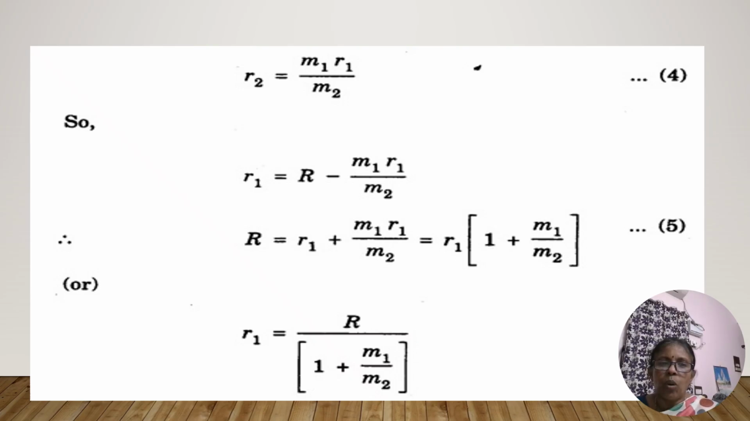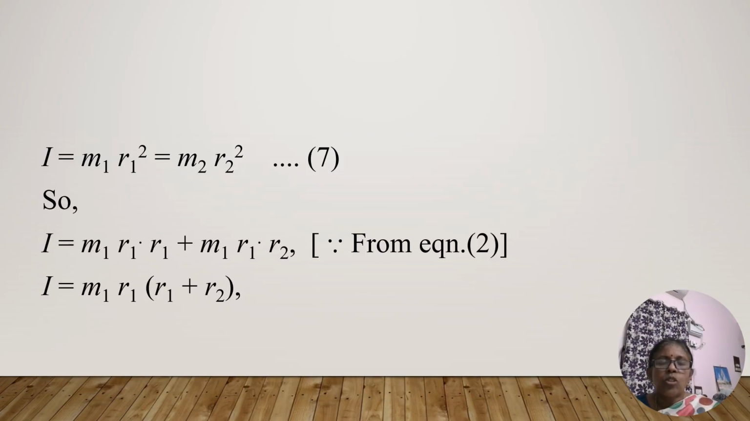So from this overall, small r1 is equal to capital R divided by 1 plus M1 divided by M2. So from this, basically we have the formula for moment of inertia: I is equal to M1 R1 square plus M2 R2 square. So we are going to substitute the value of M1 R1. For M1 R1, we can already identify that M1 R1 is equal to M2 R2.